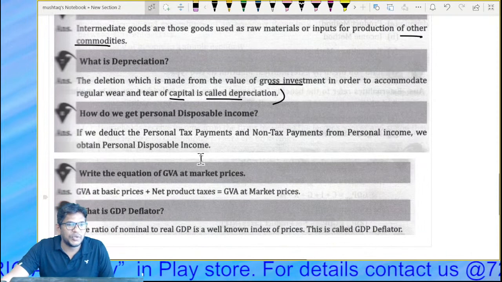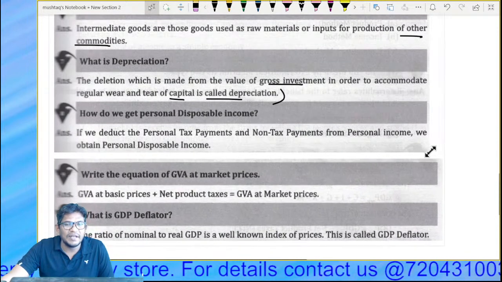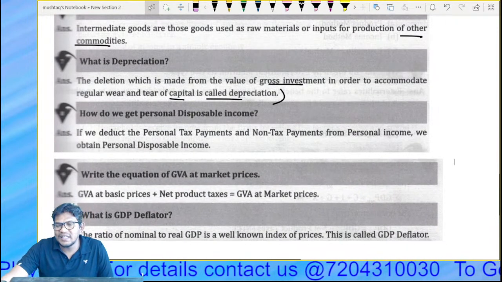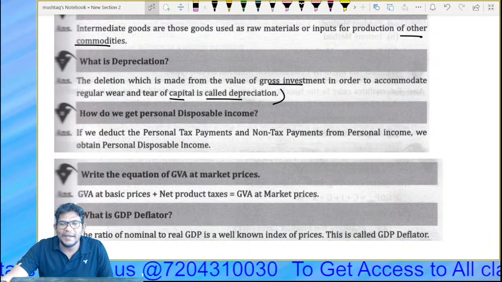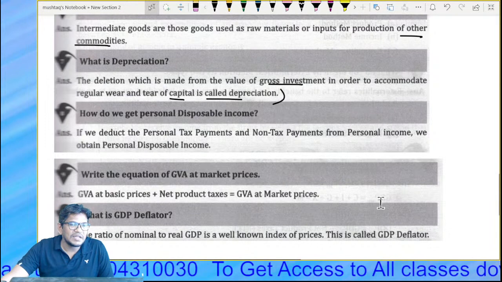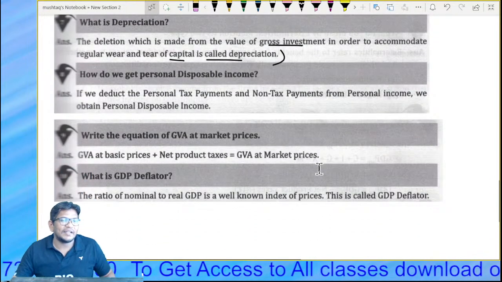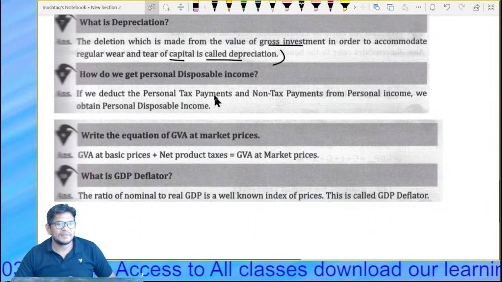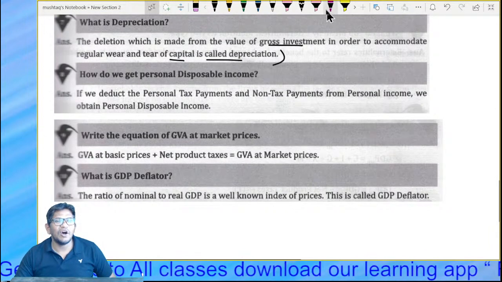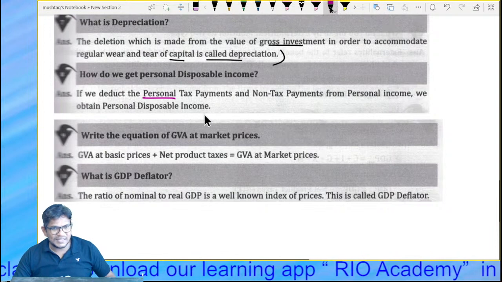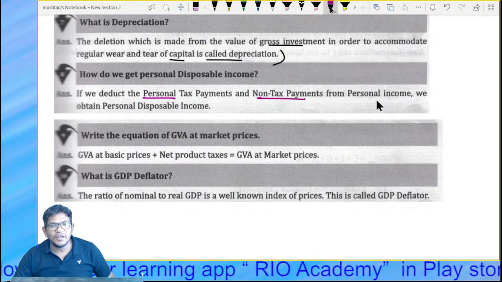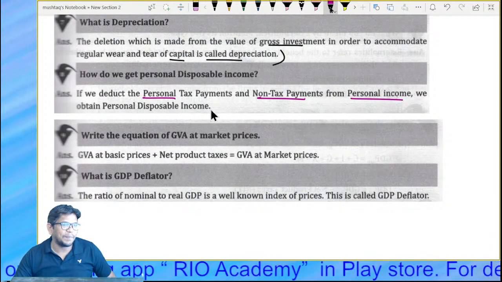Next question, my dear student. Personal disposable income. What exactly is personal disposable income? If we deduct personal tax, that means income tax, and non-tax payment from the personal income, we get personal disposable income.